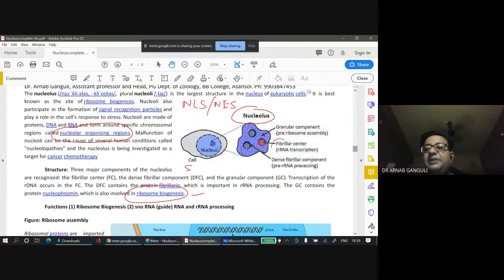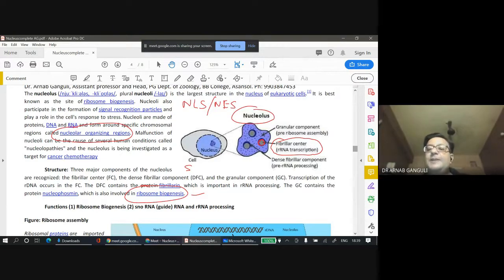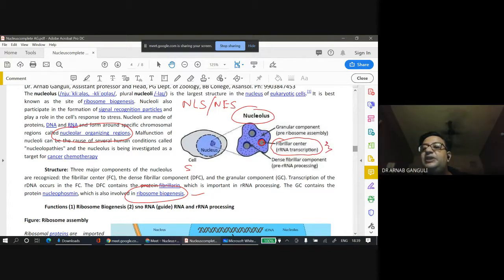This is the region where RNA transcription takes place. Ribosomal RNA transcription. There are three types of RNAs. One is messenger RNA, one is transfer RNA, and the third type is ribosomal RNA. These ribosomal RNAs are present inside the ribosome. So ribosomal RNA transcription takes place over here.